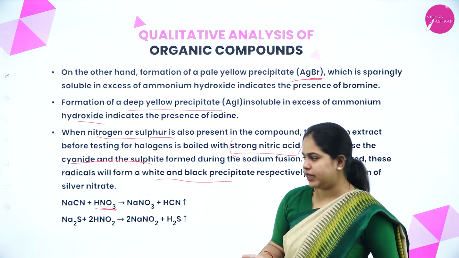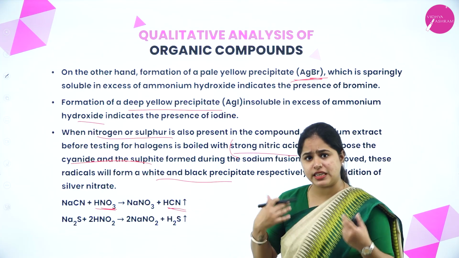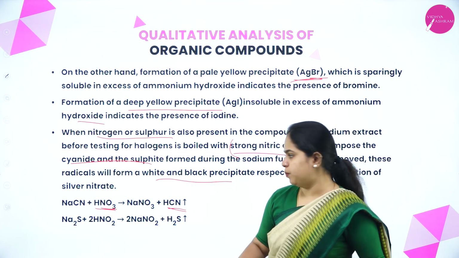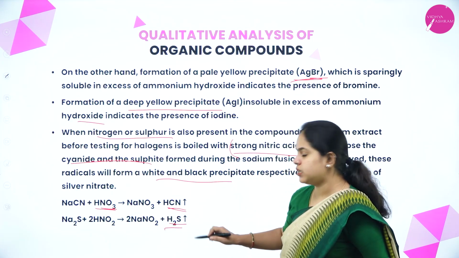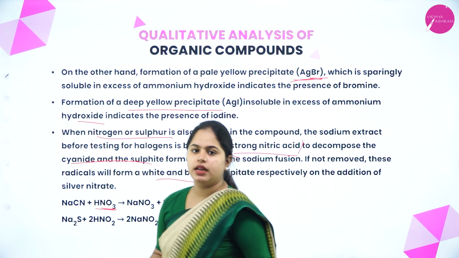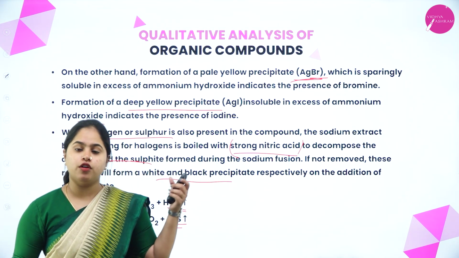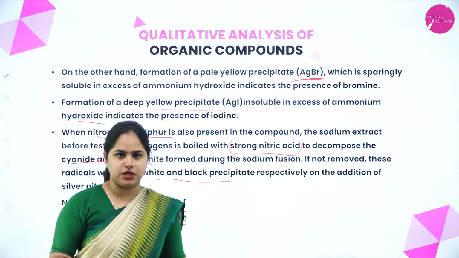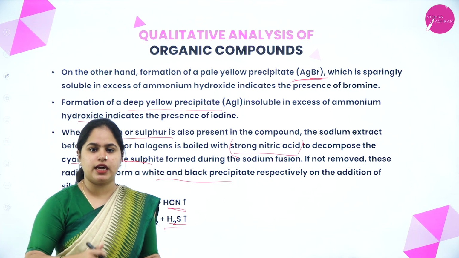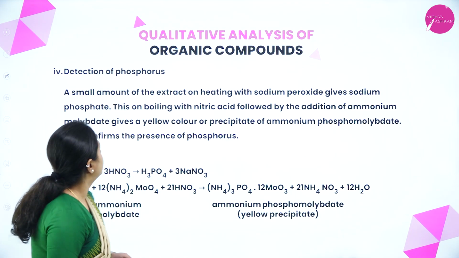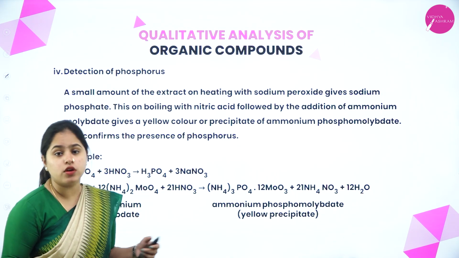Right, with nitric acid. If it is cyanide, it has to be decomposed, and if sulfur is present, H2S will be decomposed, right? So first, the decomposition of the sodium cyanide and sodium sulfide must be done. Then only we can continue with the reactions for halogens, right? Okay. Now, the last one is detection of phosphorus, right?